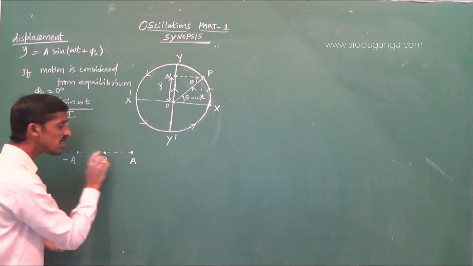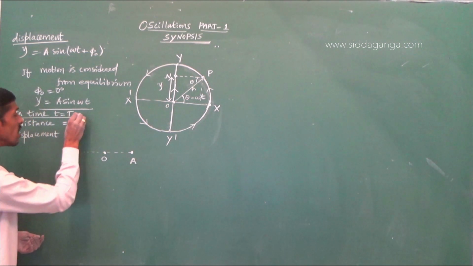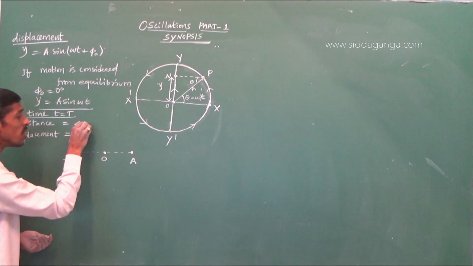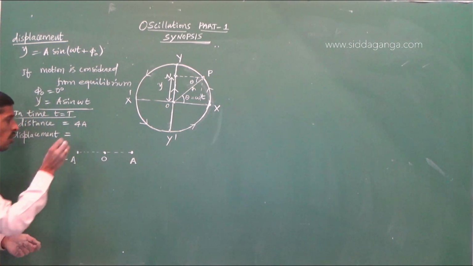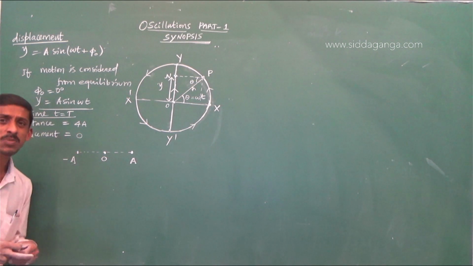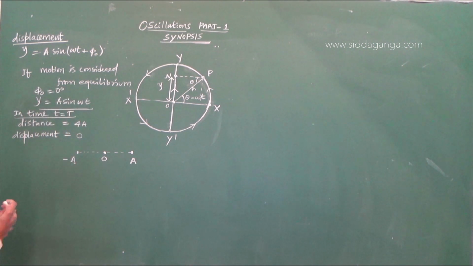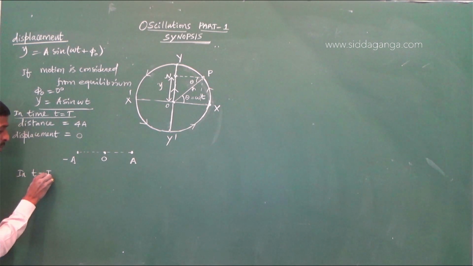What is the total distance traveled by the body or the particle in a time equal to T? It is 4 times the amplitude. Whereas the displacement will be 0. Isn't it?